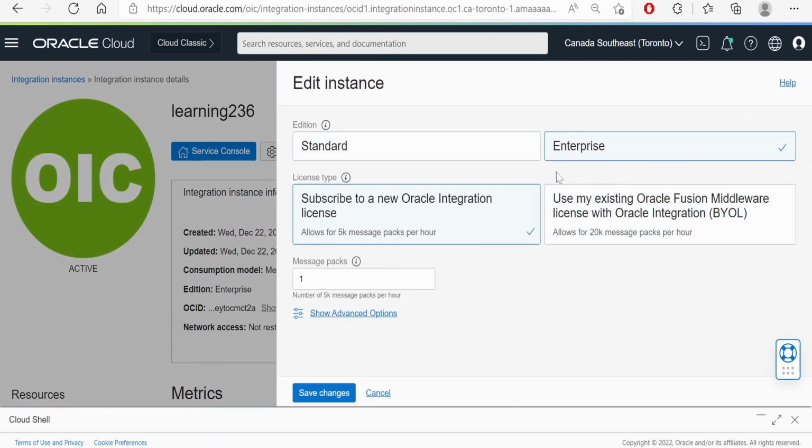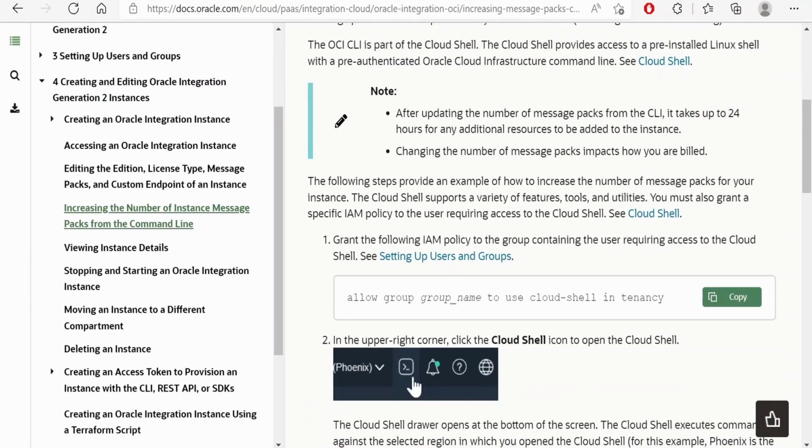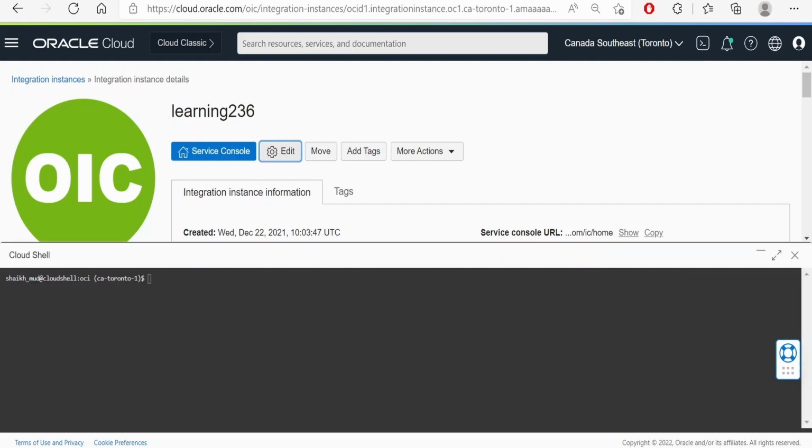From here, if our edition is enterprise, we can go for standard. We can change the license type. We can modify the message pack from here. And once done, we can update or click on save changes. Also, we can increase the number of instance message packs from the command line. In order to access the command line or the cloud shell in our Oracle cloud infrastructure, we have to go to our OCI console and click on this button, that is cloud shell. Once this cloud shell opens up, we can run the command.